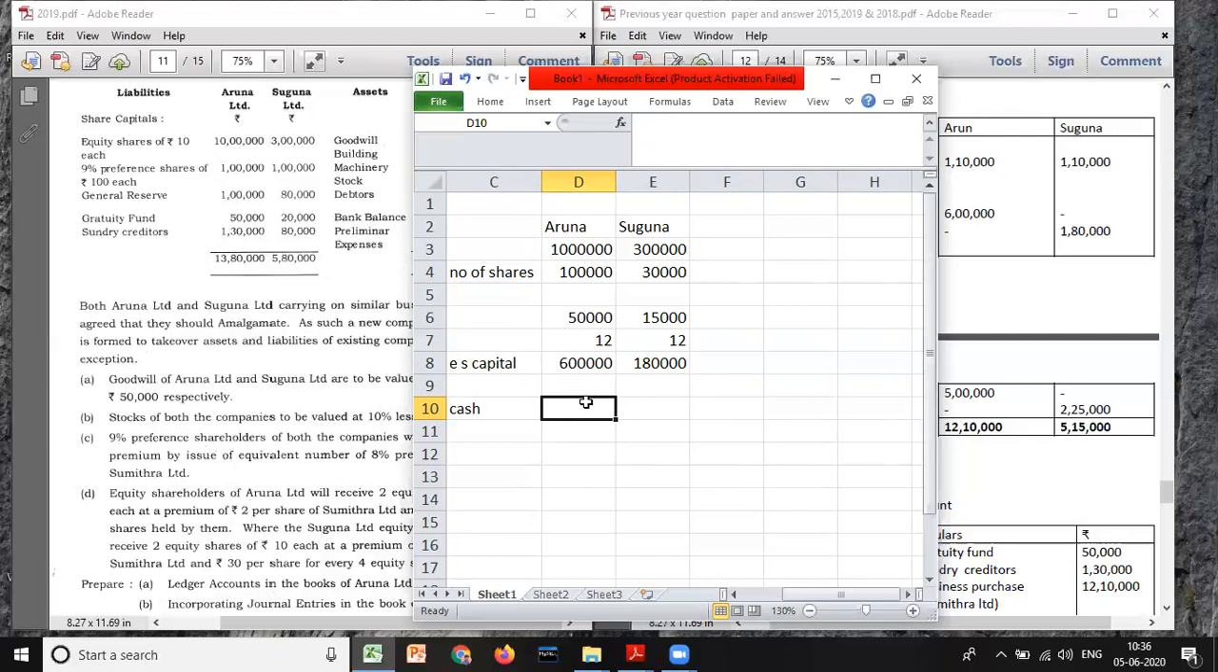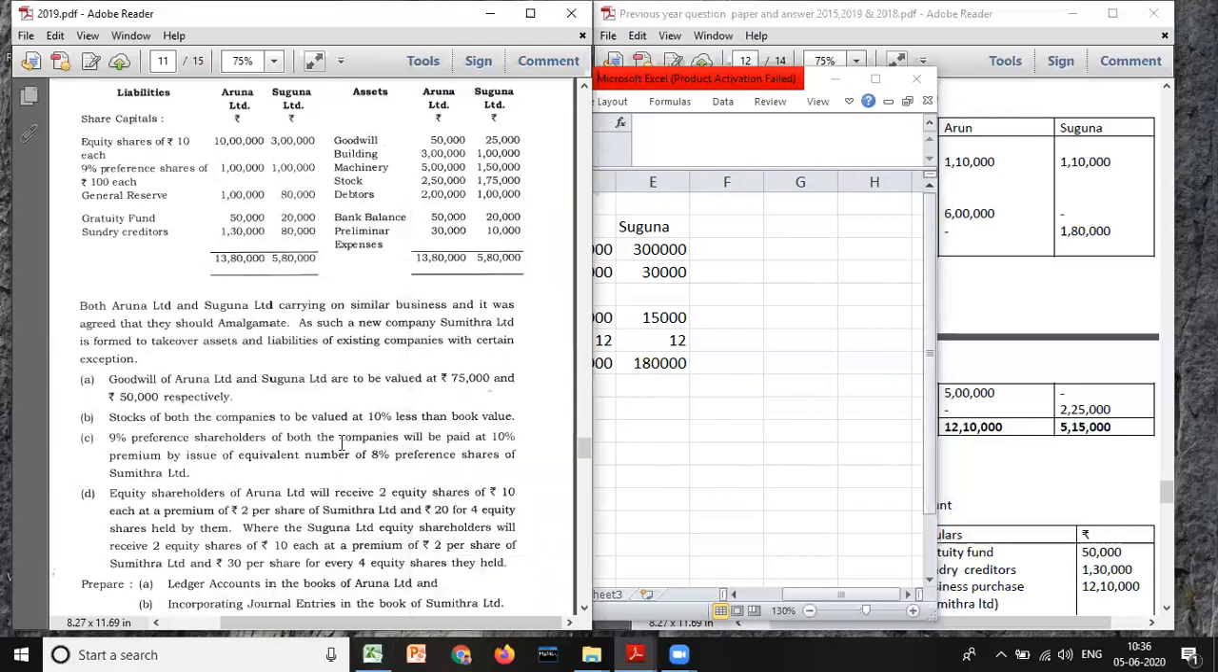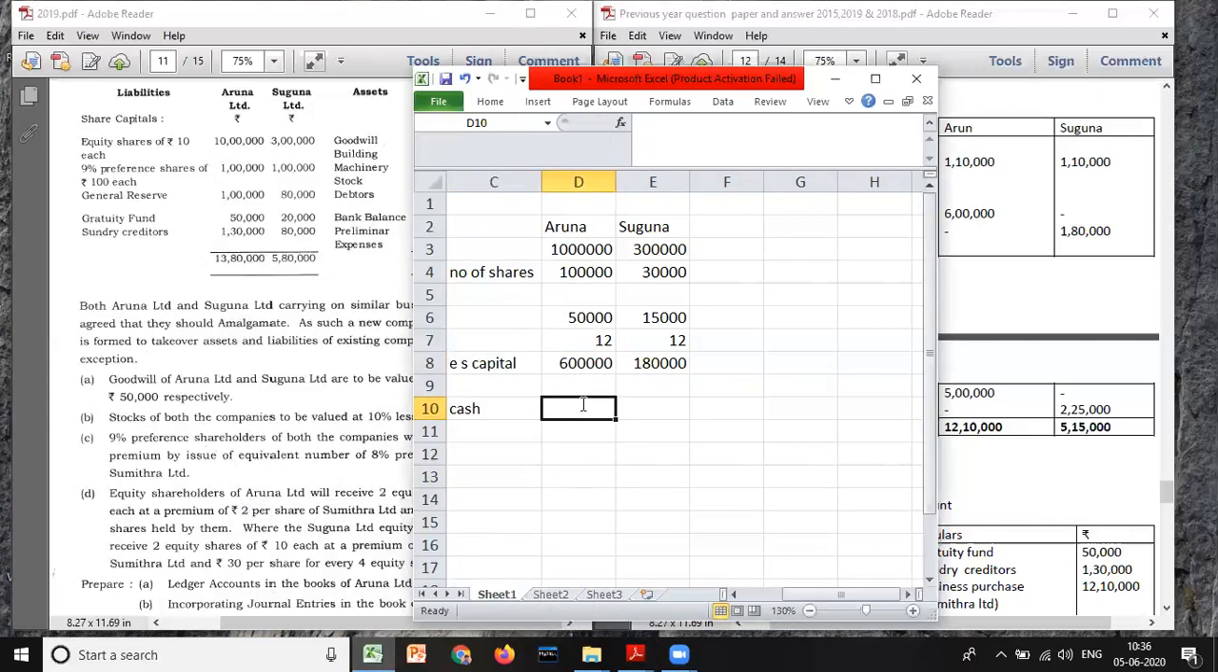Just a minute. So what are they paying? Rupees 20 for 4 shares. Now look at here. Totally, how many shares do we have? 1 lakh shares we have. And for every 4 shares, they are paying how much cash? 20 rupees. So total amount is how much cash?